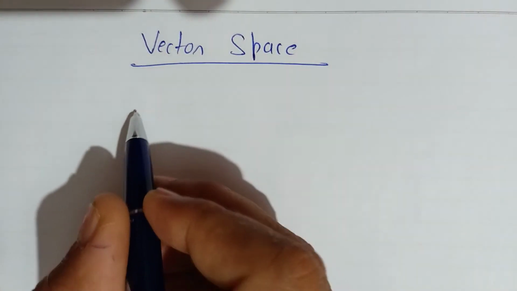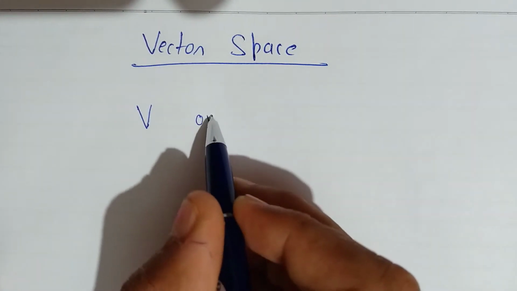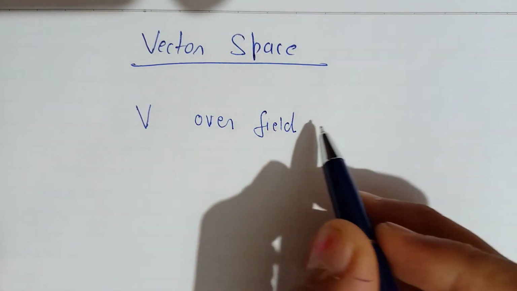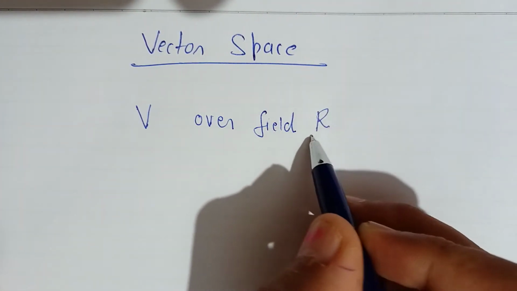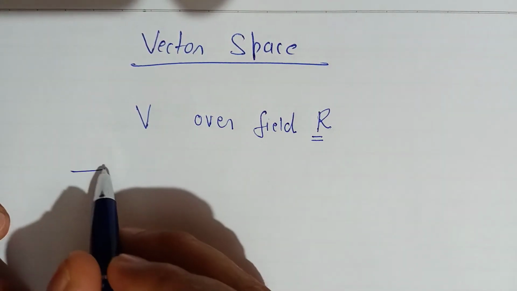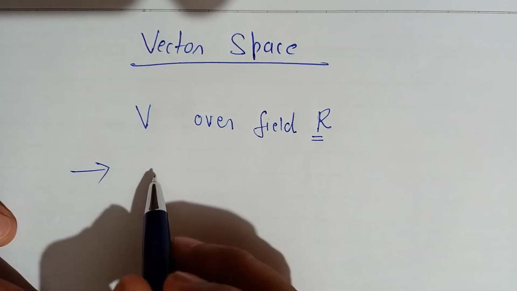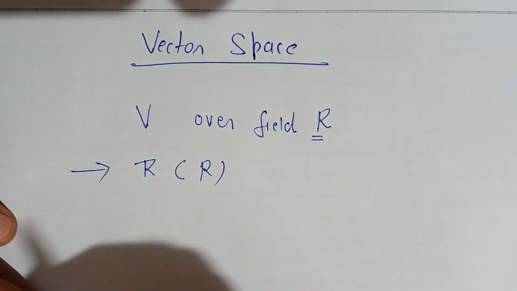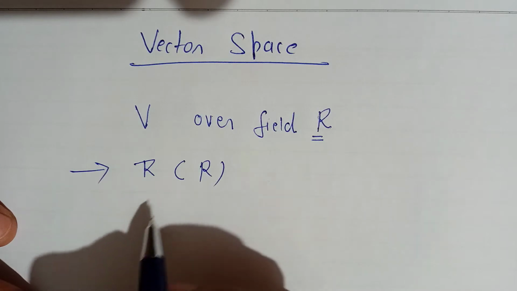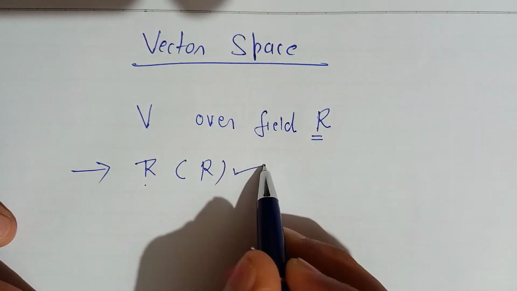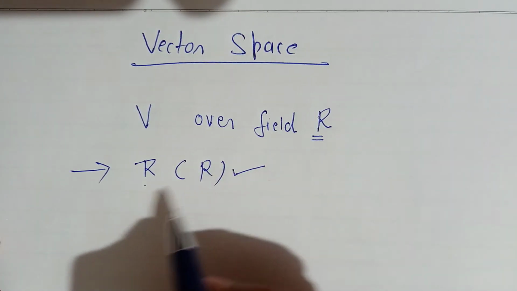So V was the vector space over the field R, the set of real numbers. Let me give some more examples of vector space. First example: R over the field R. This is a vector space, the set of real numbers over field R. It satisfies all the properties of vector space.